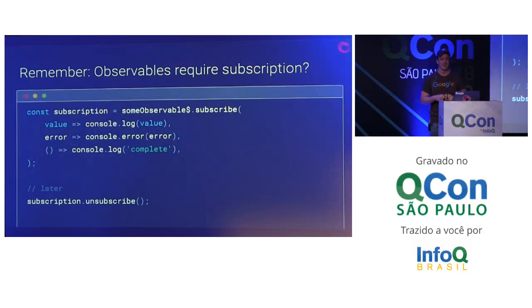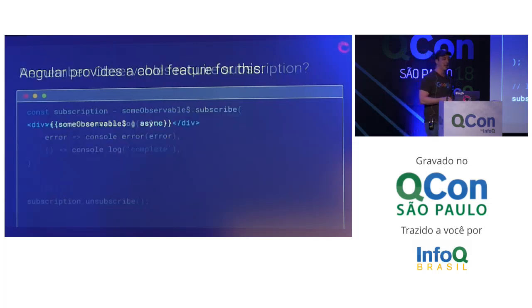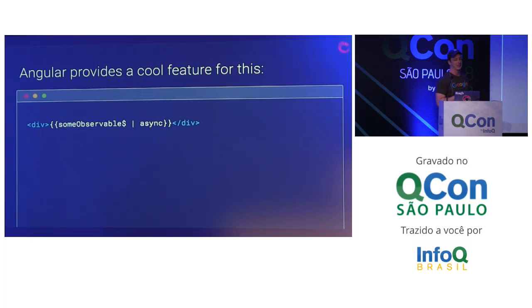So remember before I was talking about how observables require subscription. They don't do anything until you subscribe to them. And then there's this whole thing of wanting to hang on to the subscription and unsubscribe from it later. For those of you unfamiliar with Angular, Angular is the only framework right now that has kind of a unique feature with observables in this pipe async.